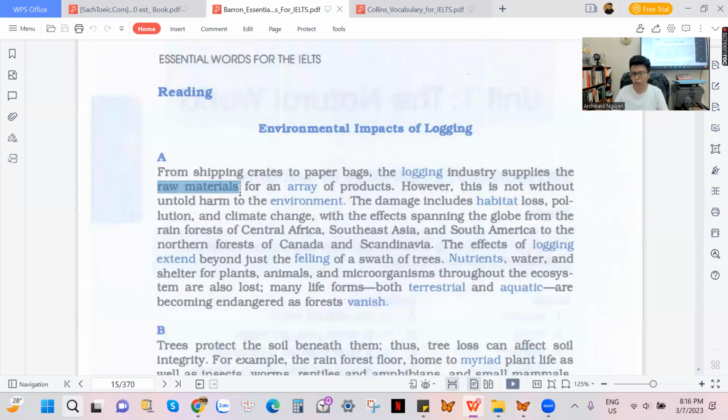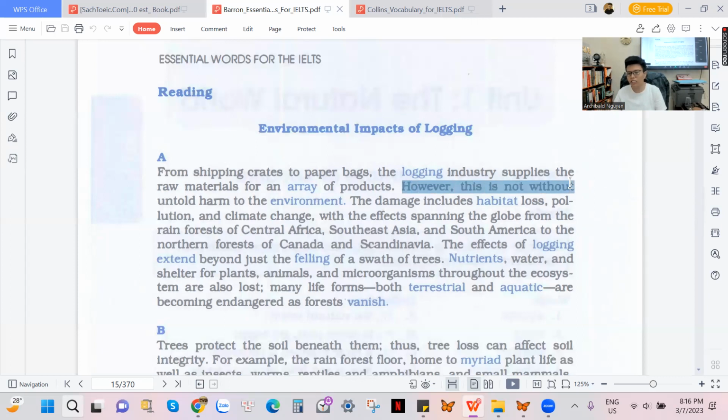Right here, raw materials, nguyên vật liệu thô. So if you want to make anything, you need raw materials. For example, I need to make a cake, so flour is my raw material. I need to make a paper box, so paper is my raw material.